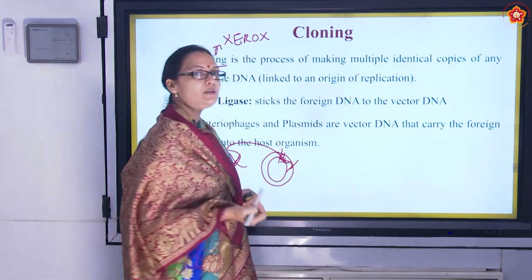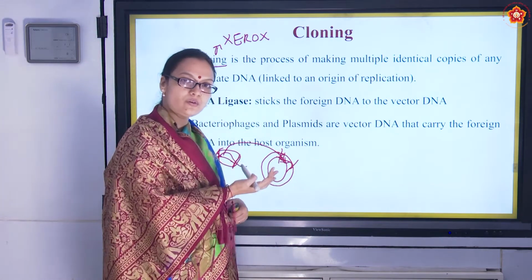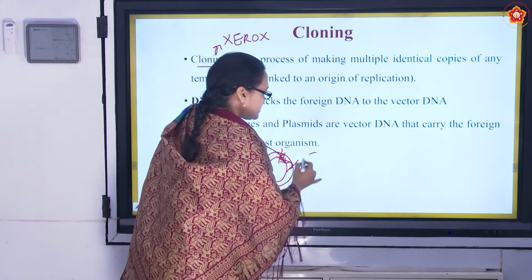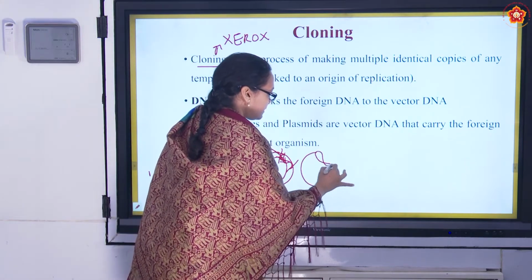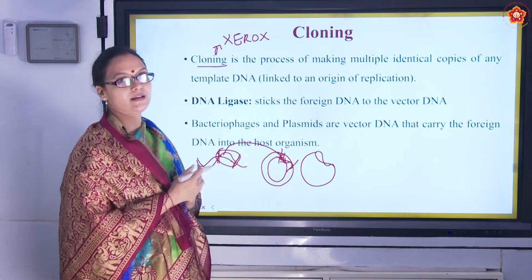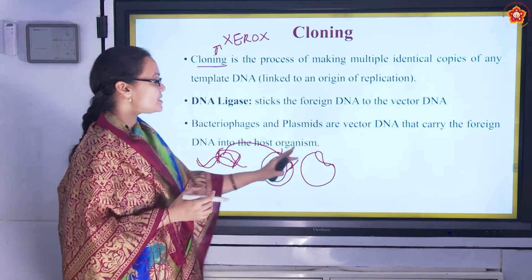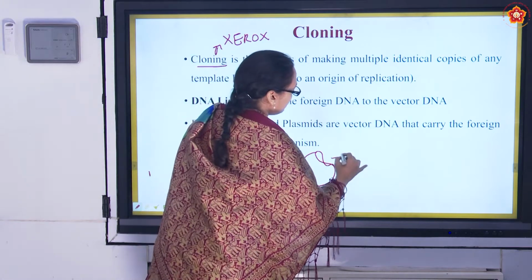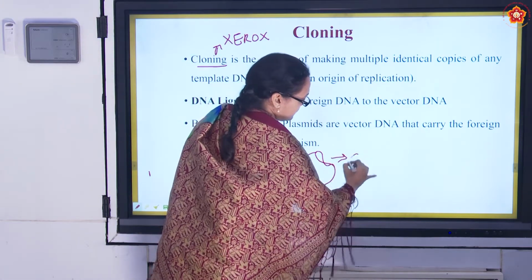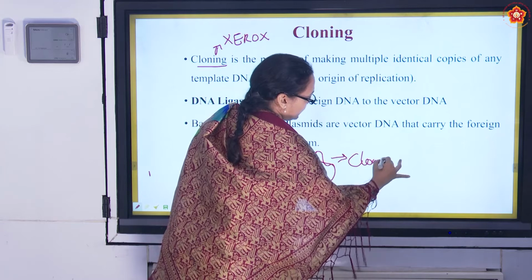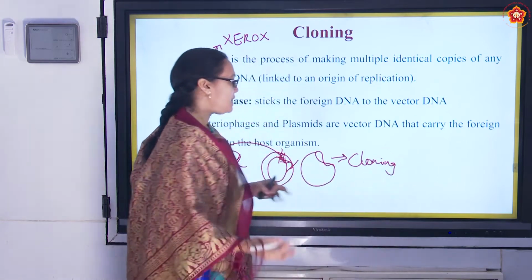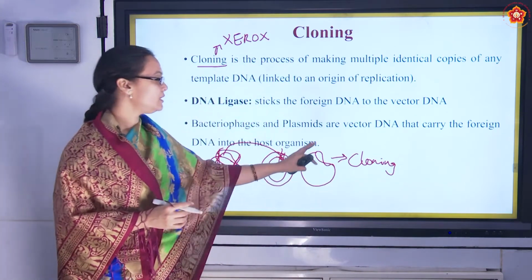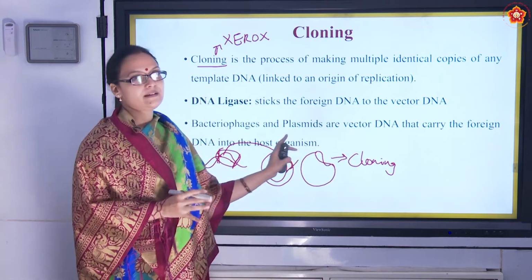So does the plasmid look the same now? Is its genotype the same? No. It changes into something like this with new DNA in it, right? Once this is done, then using an enzyme called DNA polymerase, we do cloning. Cloning means making multiple copies of the new DNA that is produced.